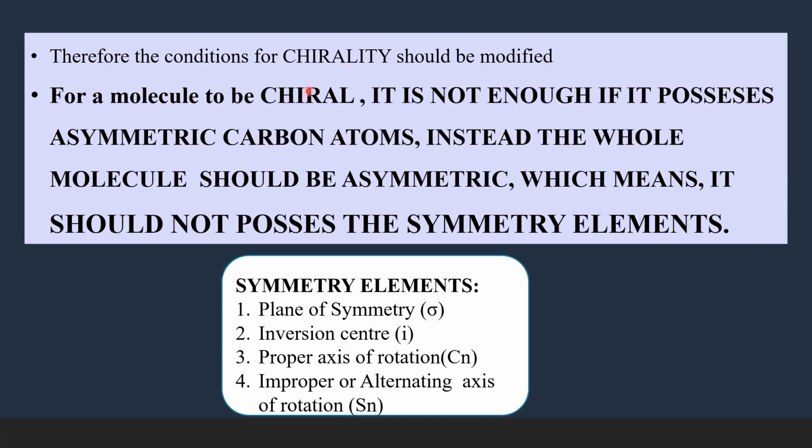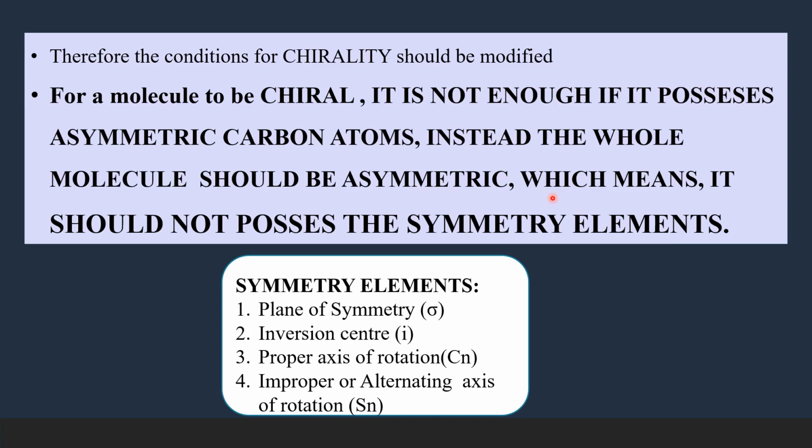So we have to revise the conditions for chirality. For a molecule to be chiral, it is not enough if it possesses asymmetric carbon atoms alone. Instead, the whole molecule should be asymmetric. So what is meant by the molecule being asymmetric?